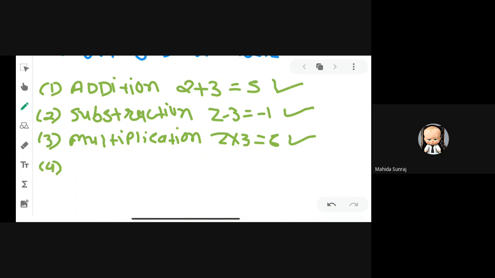Now the fourth operation, division. You can see in division it is 2 by 3. So 2 by 3 is a rational number. It is not an integer. We are taking numbers from the integers but we get the answer as a rational number, so we can say that it is not closed under division.